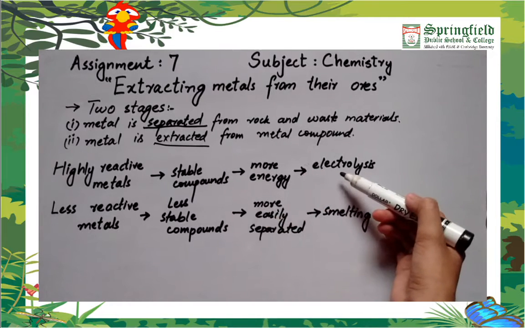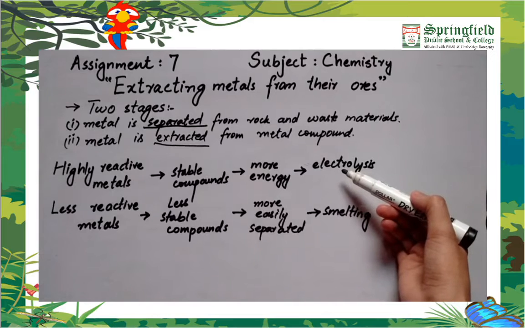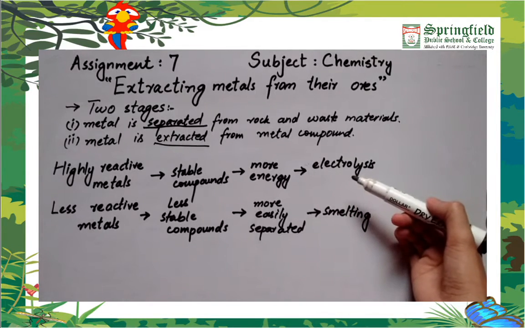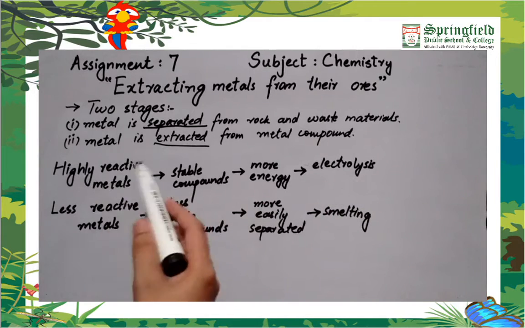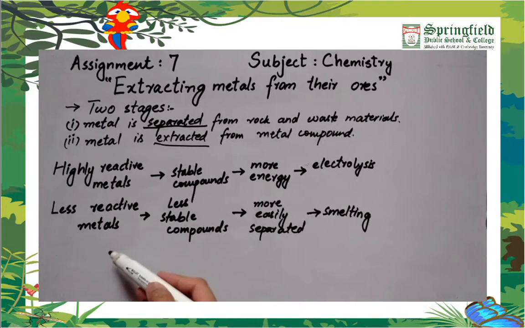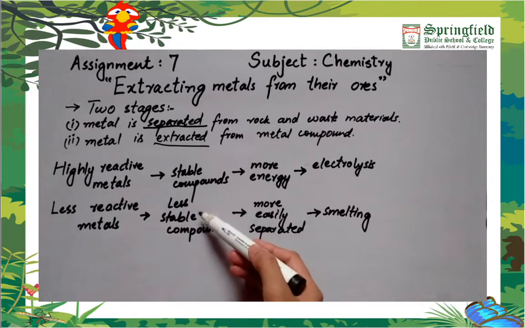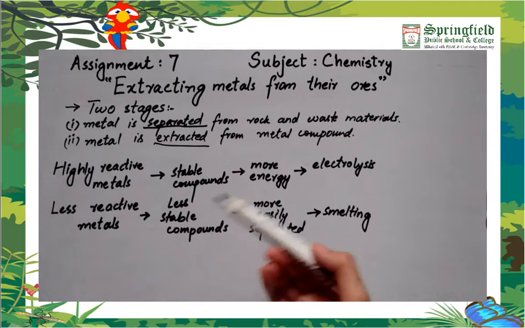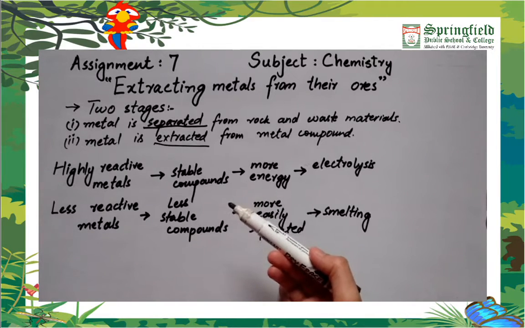So we apply the process of electrolysis, in which we pass electric current, or we can say electric energy is supplied, to extract the metals which are highly reactive. Then the lower metals in the reactivity series are less reactive metals. So they form less stable compounds which can more easily be separated by melting.